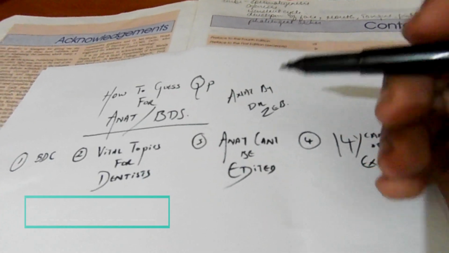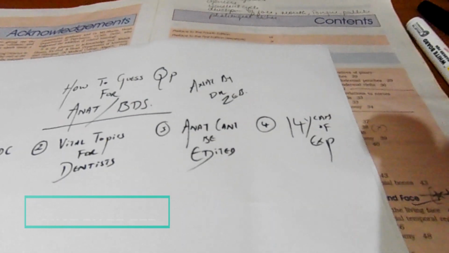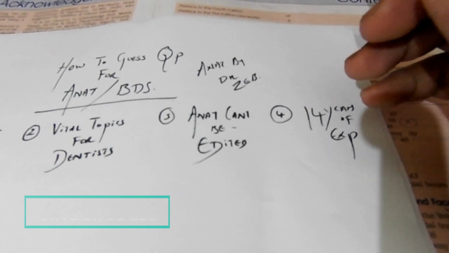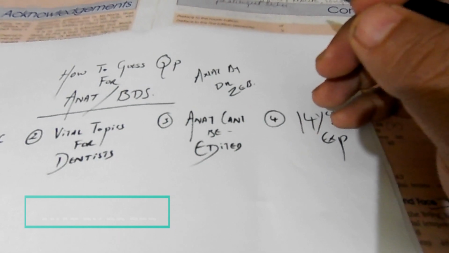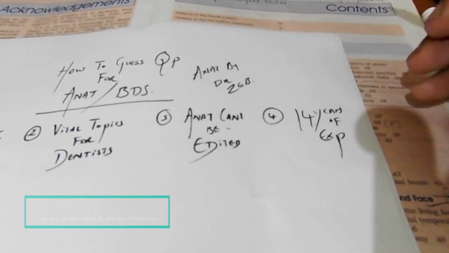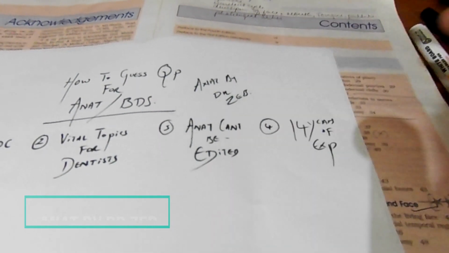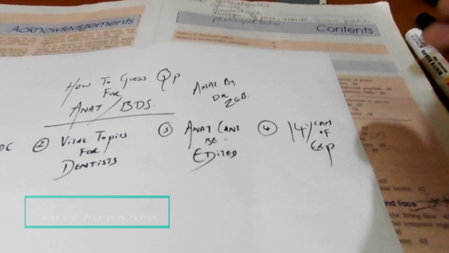Next, remember something: anatomy cannot be edited. If you're seeing this video after 1 year, 2 years, it holds good. Anatomy can never be edited. The same thing repeats. Structures were present thousands of years ago, and the same will be present even after 2000 years. They cannot be edited. Of course, physiology, biochemistry and other subjects can be edited; new techniques are coming up in those. But anatomy cannot be edited.